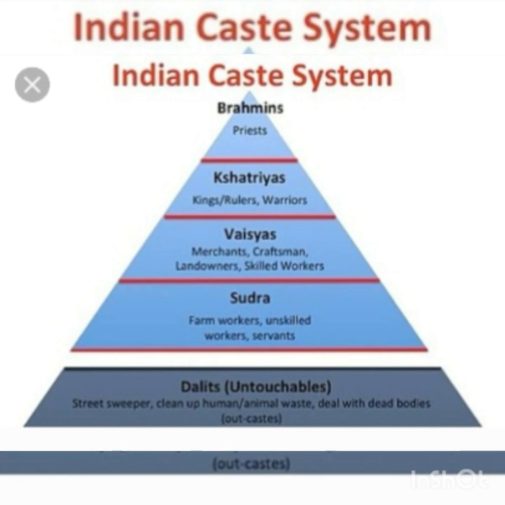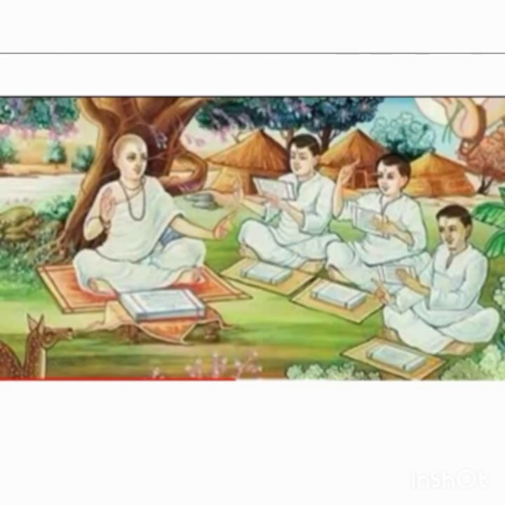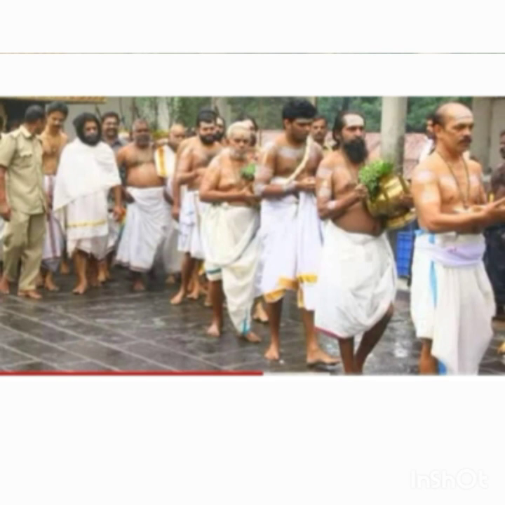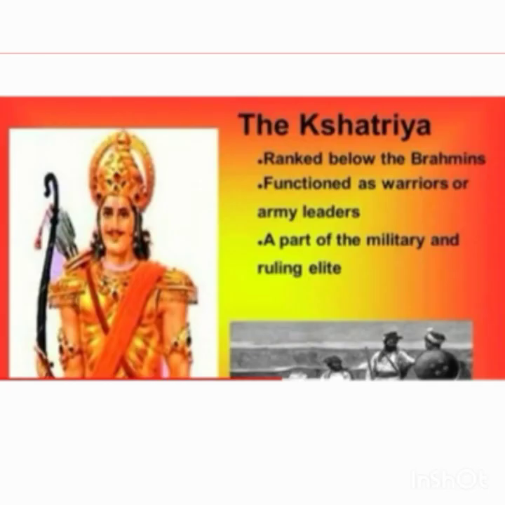So first, Brahmins are the priests in the temples, as well as they were considered as teachers. They preached the principles of God. So next it is Kshatriyas. Kshatriyas means the kings, rulers and warriors. So most of the time the Kshatriyas spend their life in the war field. The Kshatriyas ranked below the Brahmins functioned as warriors or army leaders, a part of the military and ruling elite.